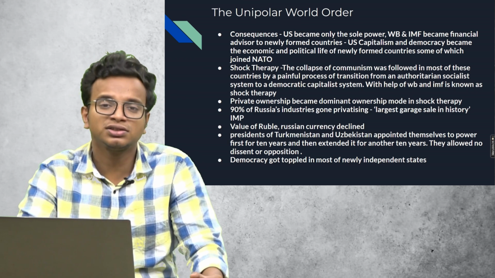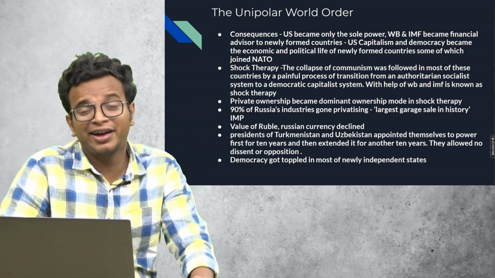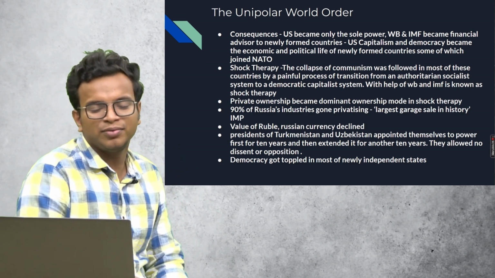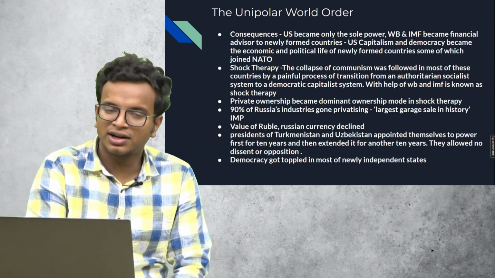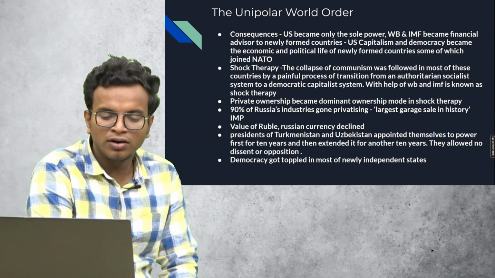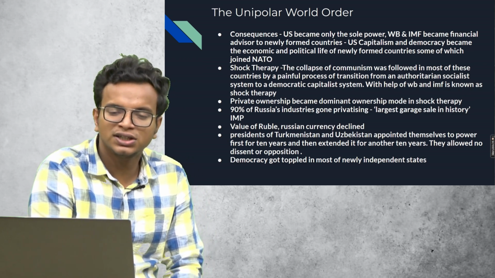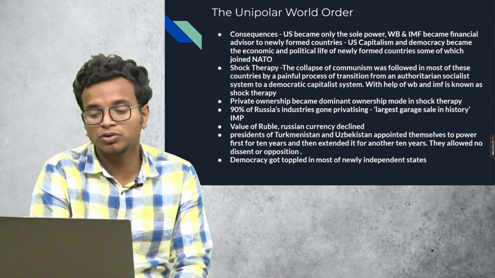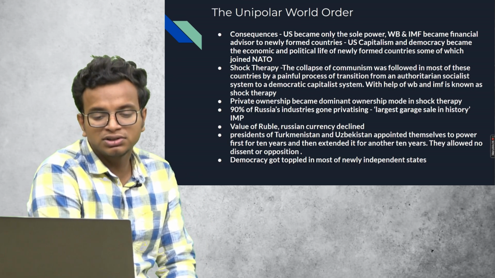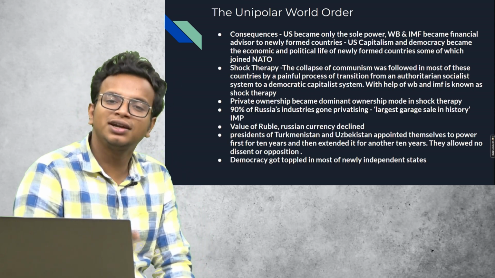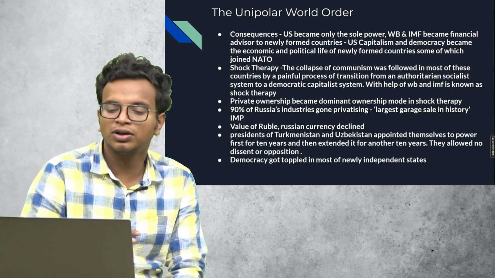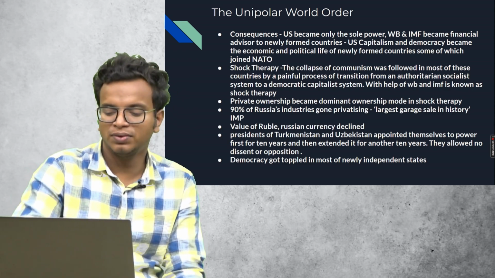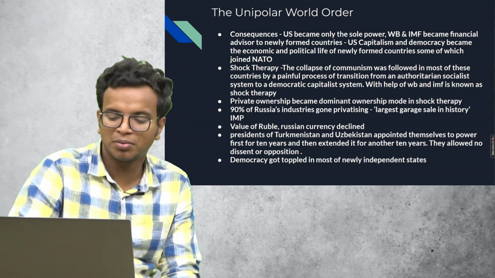90% of Russia's industries started privatizing, and the largest garage sale in history is considered to have happened during this time of disintegration. The value of the Russian currency, the ruble, declined a lot. And after that, in the Central Asian countries which were earlier part of the USSR, the presidents of Turkmenistan and Uzbekistan appointed themselves to power first for 10 years and then extended it for another 10 years. They allowed no dissent or opposition, and democracy got toppled in most of the newly independent states with this kind of shock therapy treatment.